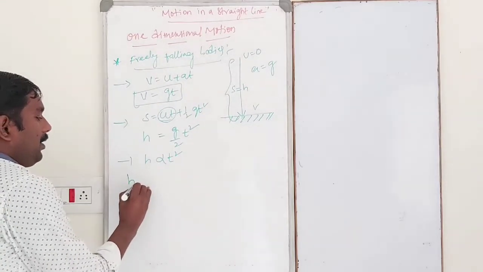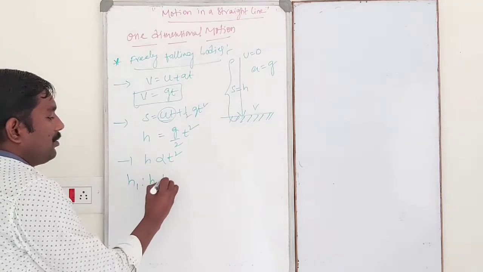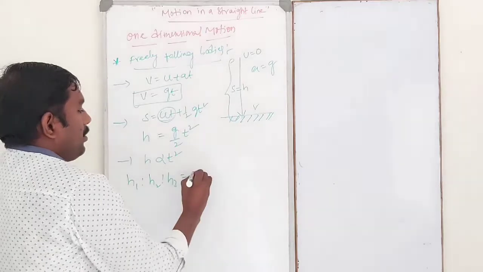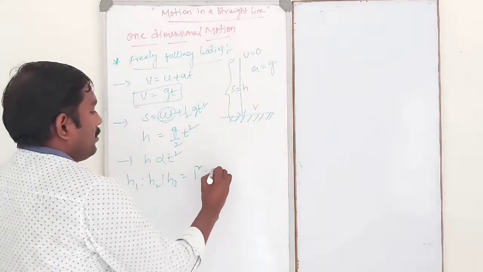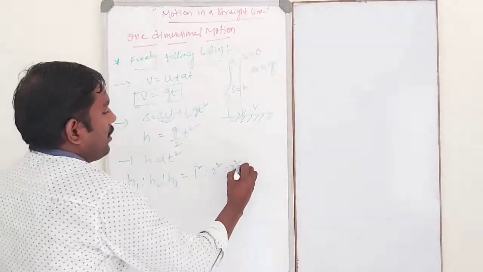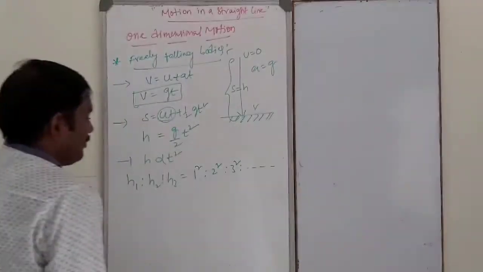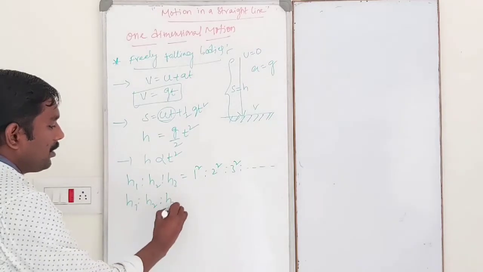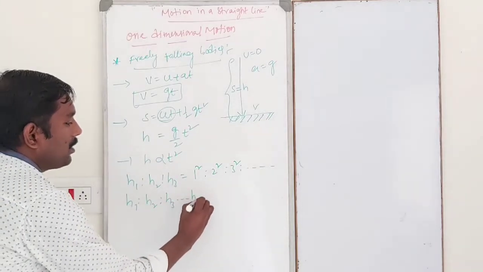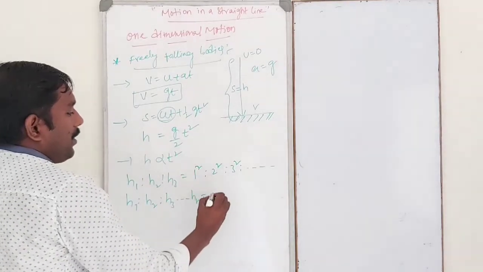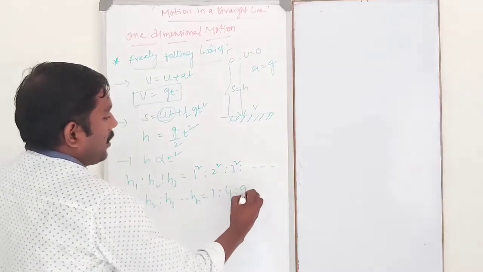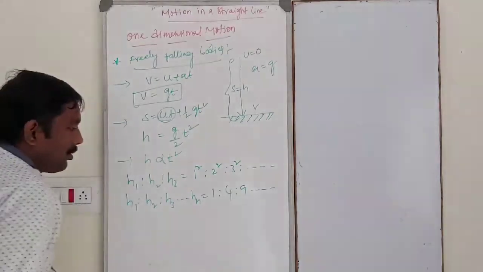So the body, H1 is to H2 is to H3 and so on Hn is equal to 1 square is to 2 square is to 3 square and so on. 1 square is nothing but 1, 2 square is nothing but 4, 3 square is nothing but 9, and so on.